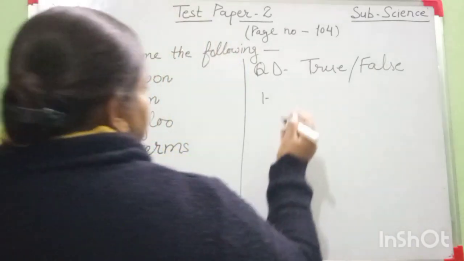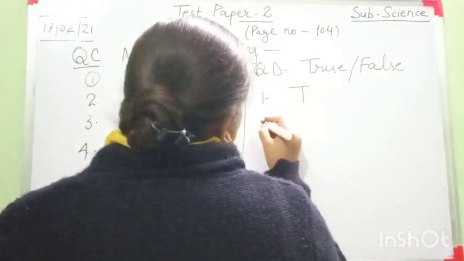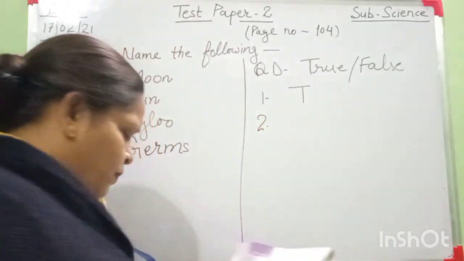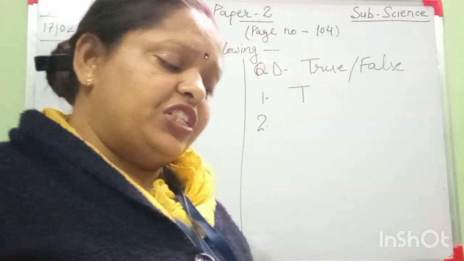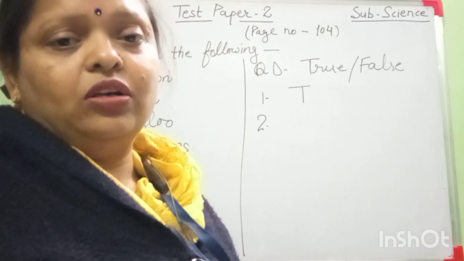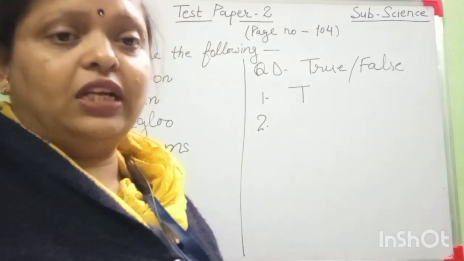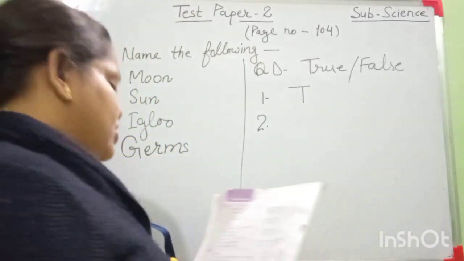Yes, it's true. When we use public transport, it is helpful to reduce smoke in the air. This first sentence is true. Then second is clean and pure drinking water is called potable water. It is pure water. It's also true.